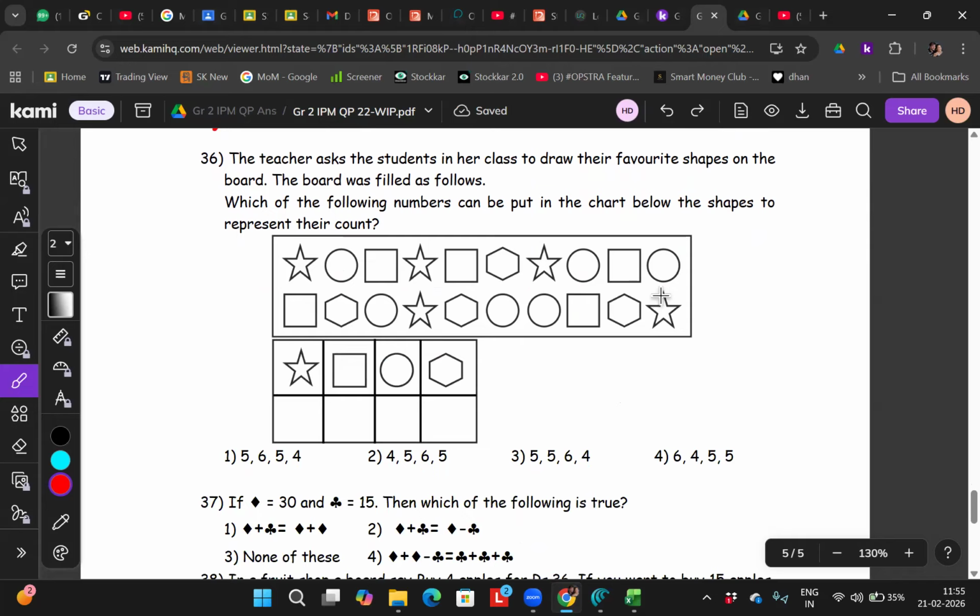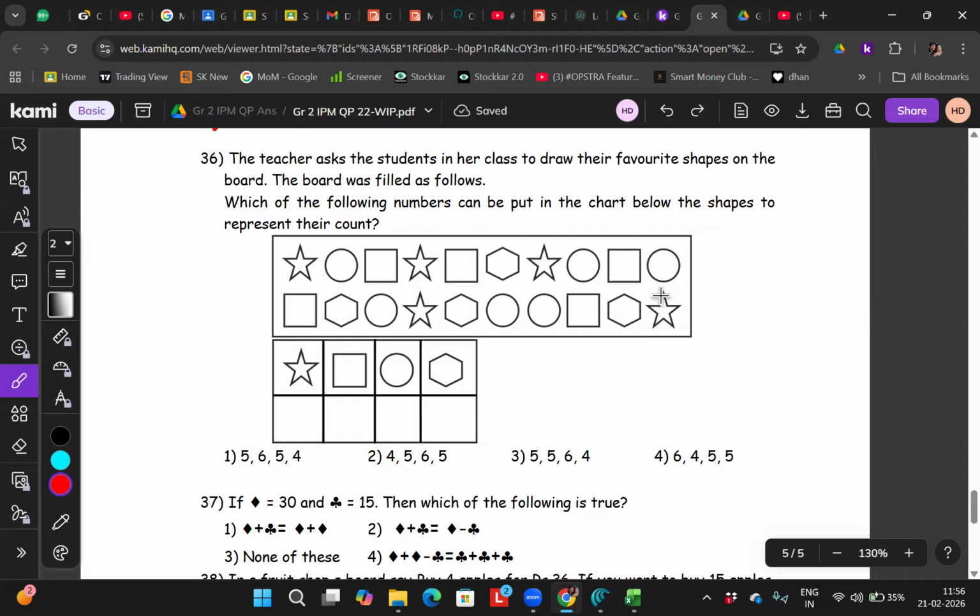Sir, can I do? हाँ करो. The teacher asked the students in her class to draw their favorite shapes on the board. The board was filled as follows. As follows. Which of the following numbers can be put in the chart below the shapes to represent their count? Very good. How many stars are there? 5 stars are there.